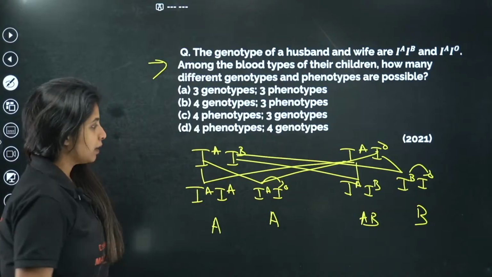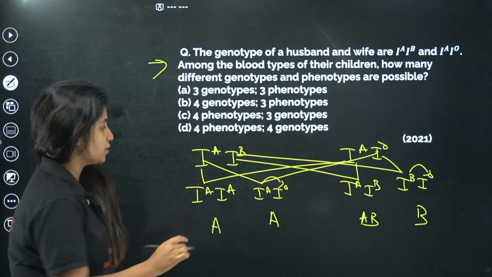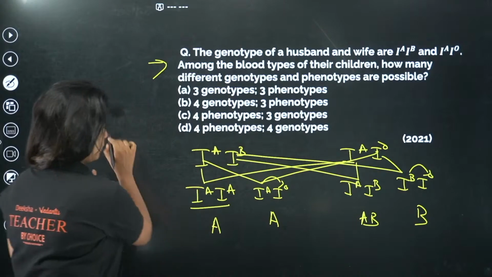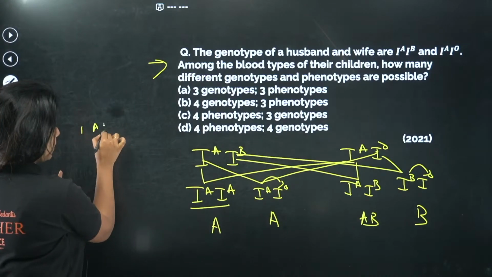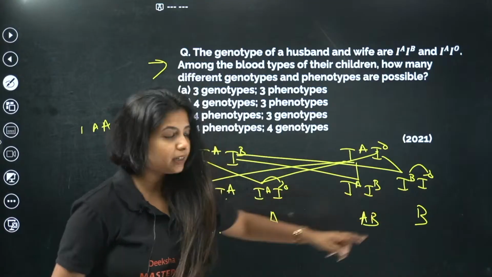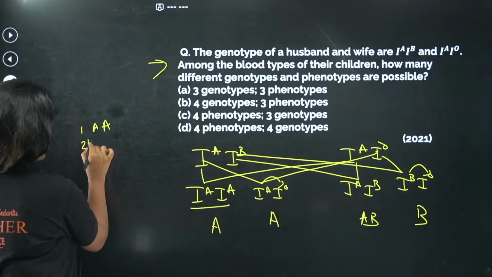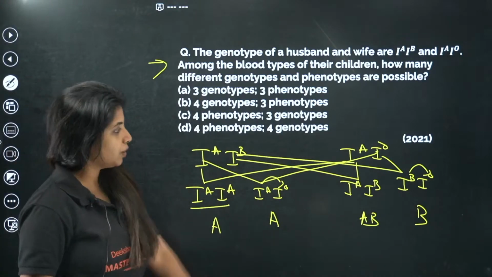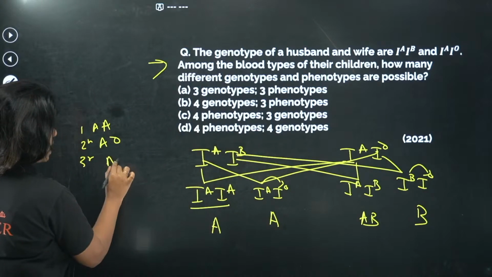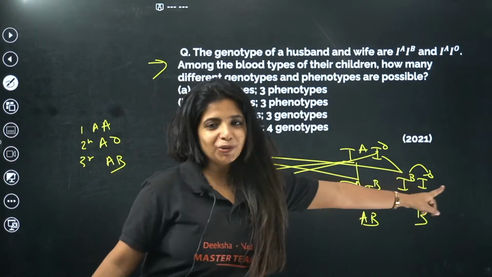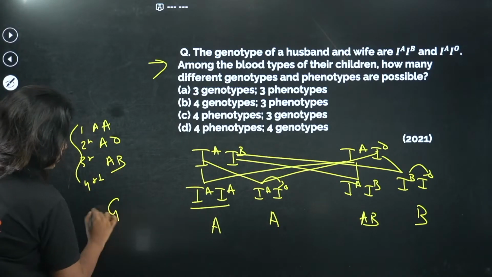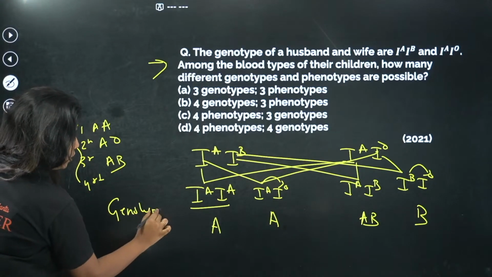Now, we have to check how many genotypes. IA, do you see it elsewhere? No. So this is one genotype that we are having. Okay, one genotype IA. Second genotype A and O. Do I see it anywhere else? No. This is the second genotype that I am having, A and O. Third genotype A and B, do I see it elsewhere? No. The third one is going to be A and B. The fourth one, B and O, do I see it elsewhere? No. The fourth one is there. So basically I have 4 genotypes. How many genotypes? 4 genotypes.